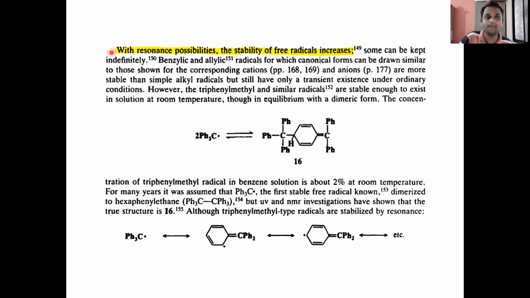Benzylic and allylic radicals, for which canonical forms can be drawn similar to those shown for the corresponding cations and anions, are more stable than simple alkyl radicals, but still have only a transient existence under ordinary conditions. Okay, now what is this? They have said that the benzylic and allylic radicals are more stable than the simple alkyl radicals.